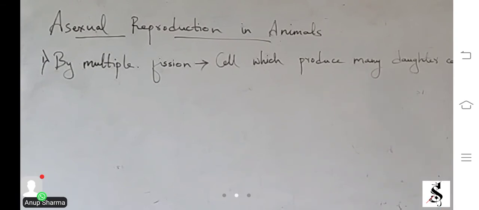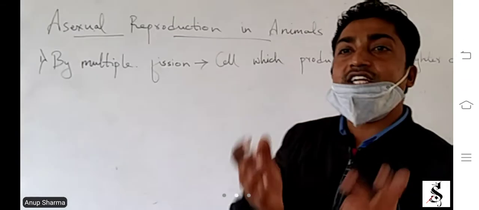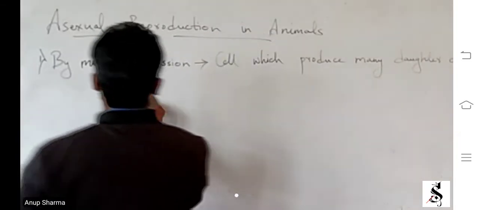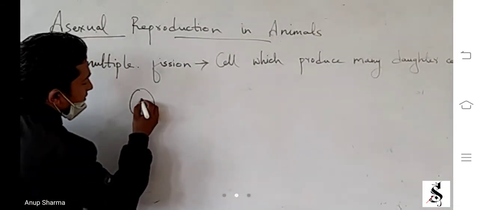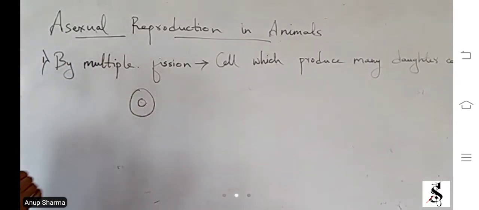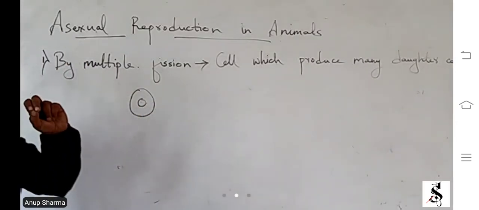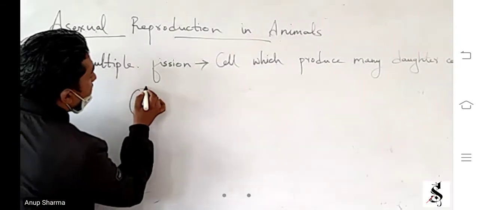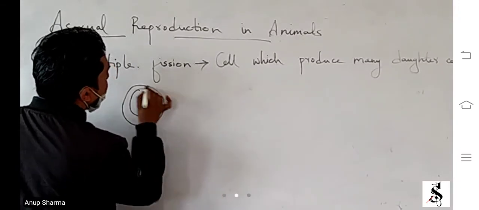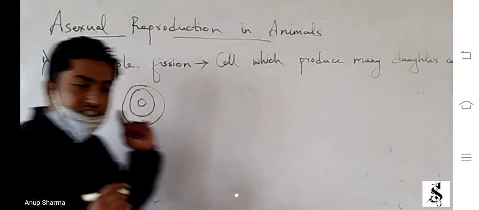So sometimes a cyst or a protective coating is formed around the cell. The cell divides many times within the cyst to produce many daughter cells. Cyst means protective layer. Suppose this is a cell and it has a nucleus. Same thing happens, but before that, what happens? An outer covering called cyst is produced.